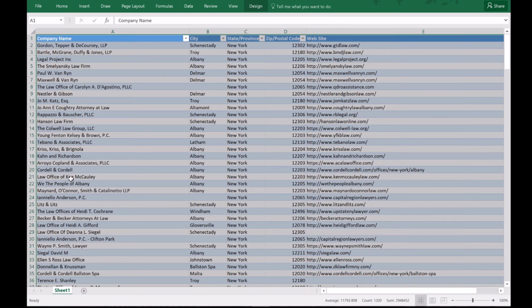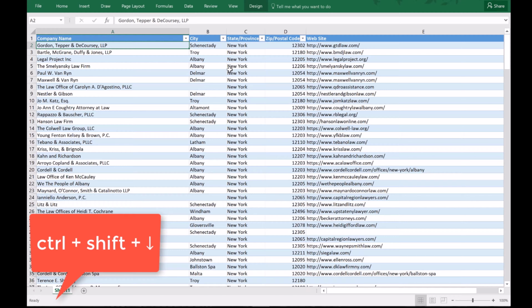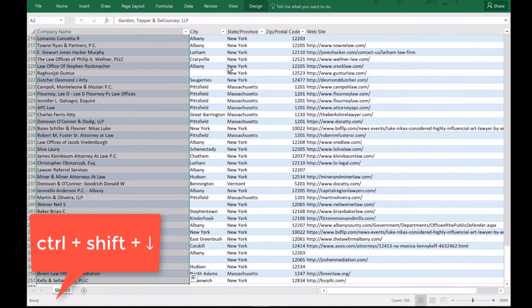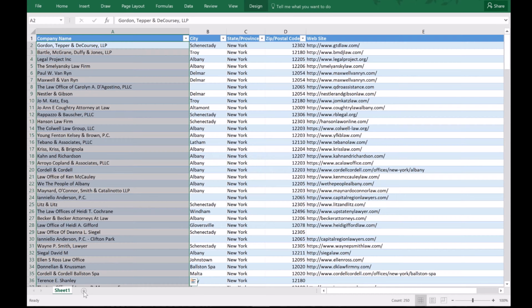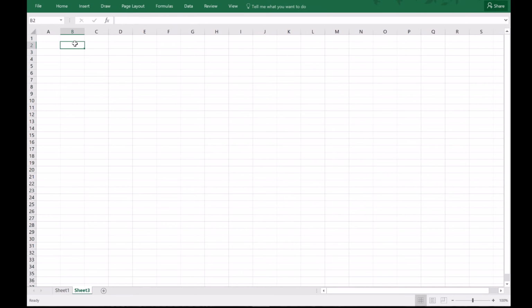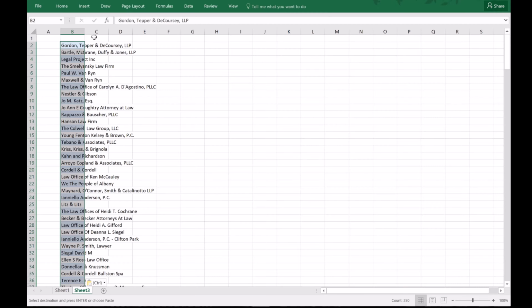Now, how do we import all this stuff? We need to actually filter a lot of this garbage out, like PLC, PC, all this stuff, because it won't be accepted into the AdWords editor. Okay, so what we want to do is a Control Shift Down to select the rows, Control C to copy, and we'll make a new sheet down here. Okay, we'll select this particular column and row. We'll do Control V. Let's do that again. Control C, and then Control V to paste.